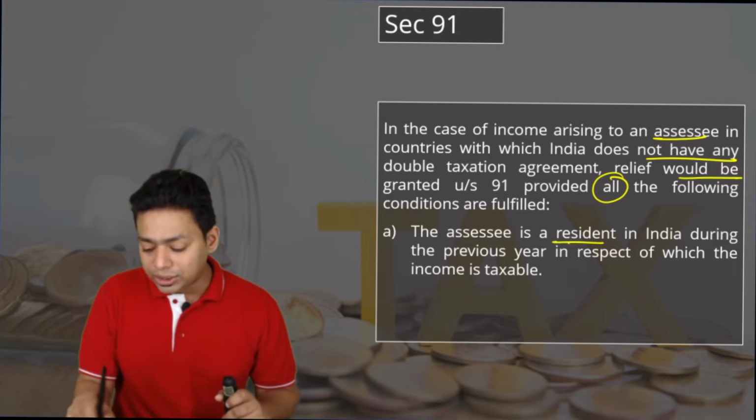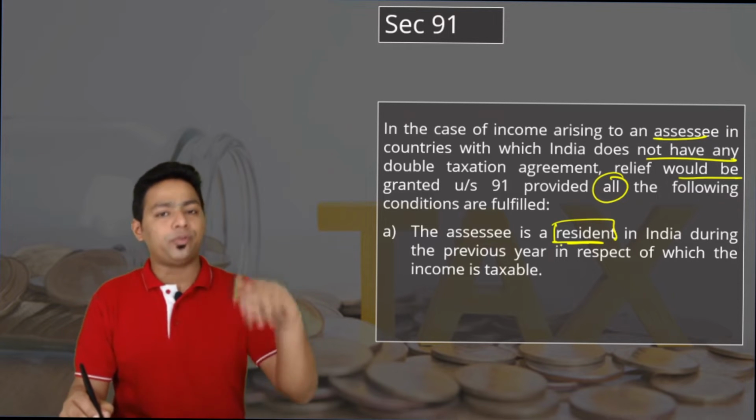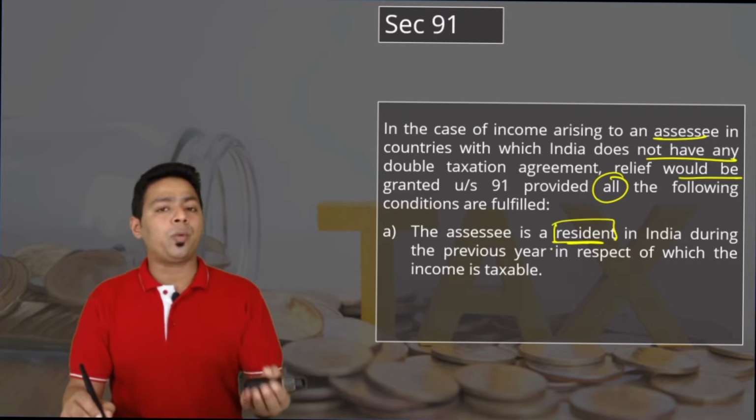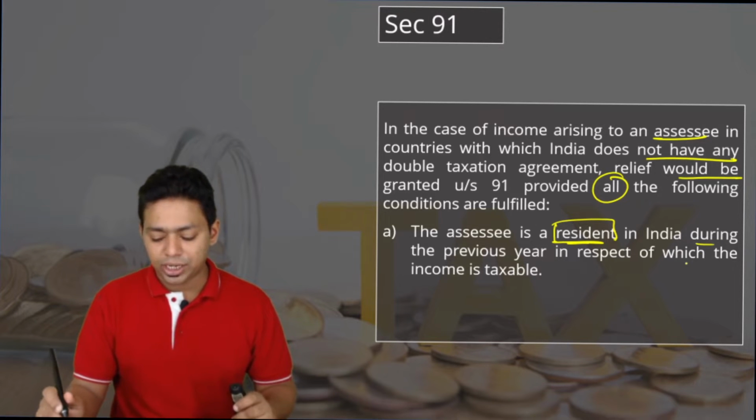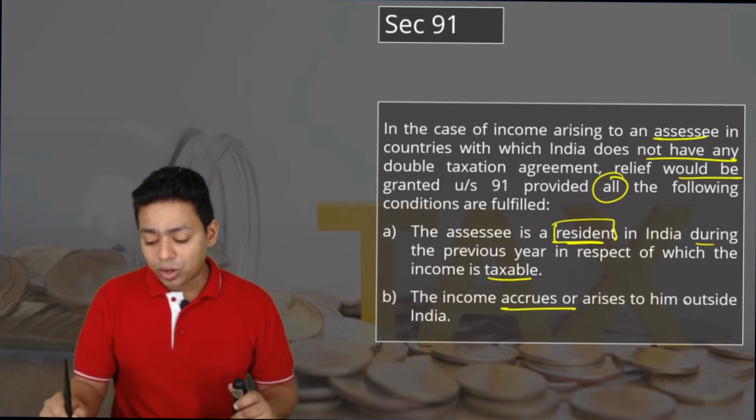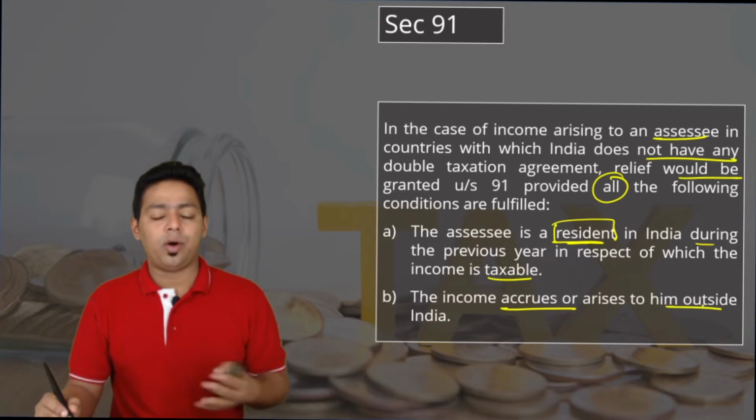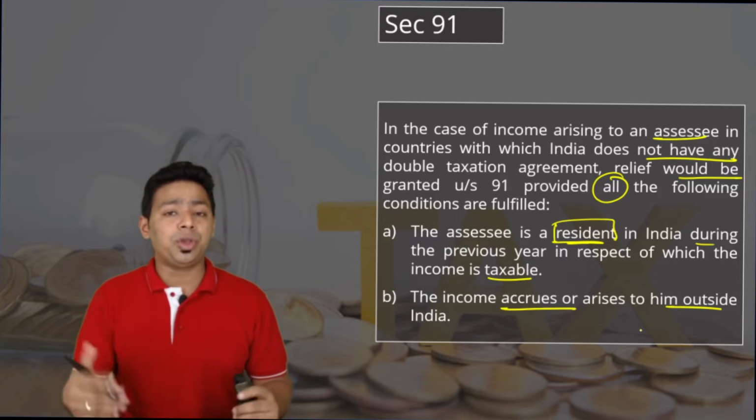The assessee is a resident in India. Obviously, unilateral relief you are not going to give to foreign nationals; you are going to provide it to an Indian resident. So he should be resident in India during the previous year in respect of which the income is taxable. The income accrues or arises to him outside India. Obviously, if income is accrued or arises in India, or is deemed to accrue in India, then it is Indian income. We are not supposed to give you relief.